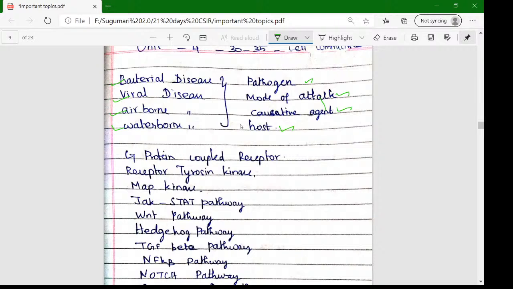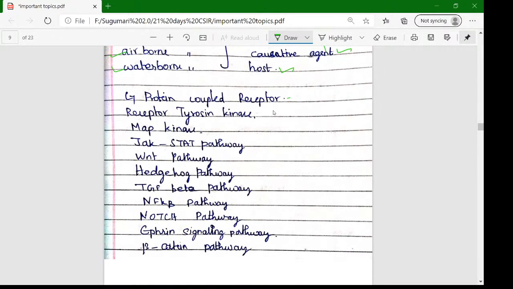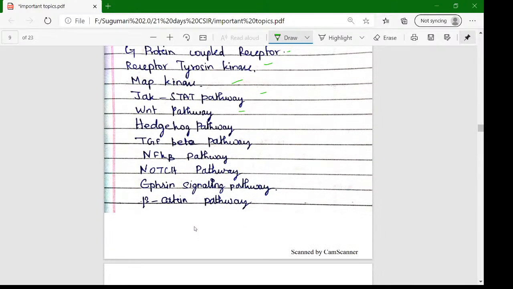So it's very important. And the pathway-based ones: GPCR, tyrosine kinase, MAP kinase, JAK-STAT, WNT, Hedgehog, TGF-beta, NF-kappa B, Notch pathway, ephrin, and beta-catenin pathway. These are all very important, because these are the biggest ones. How can we study this?